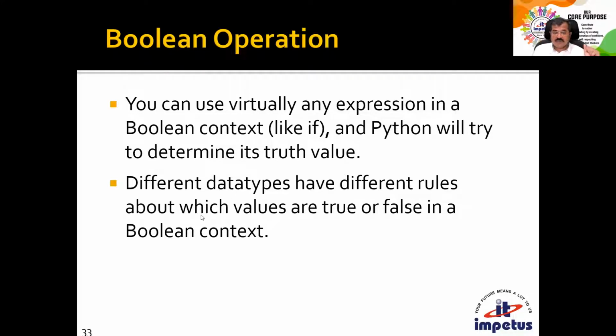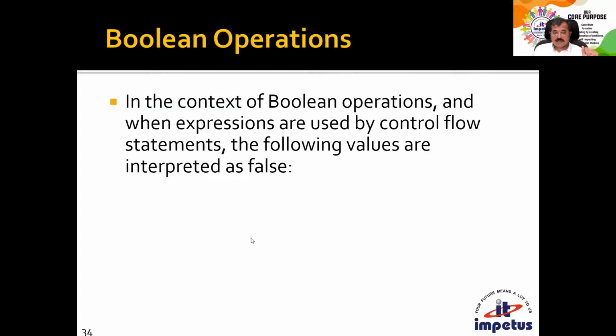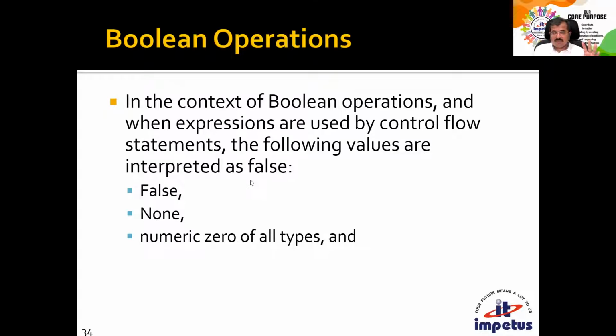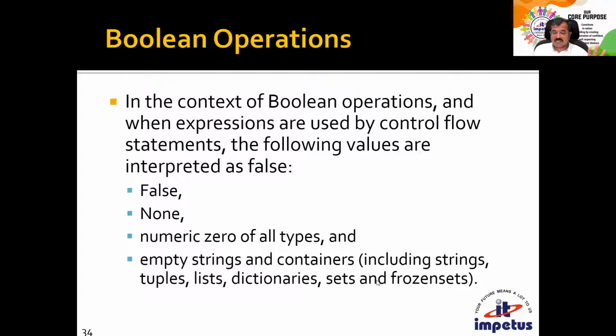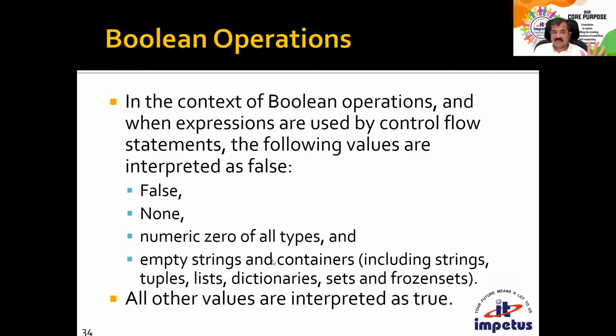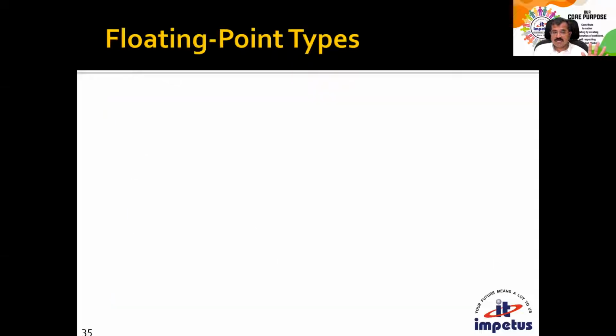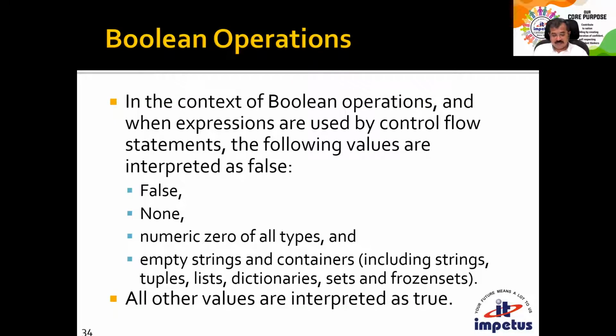Different data types have different values, which are true or false in the Boolean context. In the context of Boolean operations, when expressions are used to control flow statements, the following values are interpreted as false. So this is a bit confusing, which I'll tell you later. So false, none, numeric 0, all those are considered as false. Empty string and empty containers also count as false, but we do not know what these dictionaries and tuples are, so we'll keep this aside. I'll just give an example of Boolean type before we go with floating types of values.